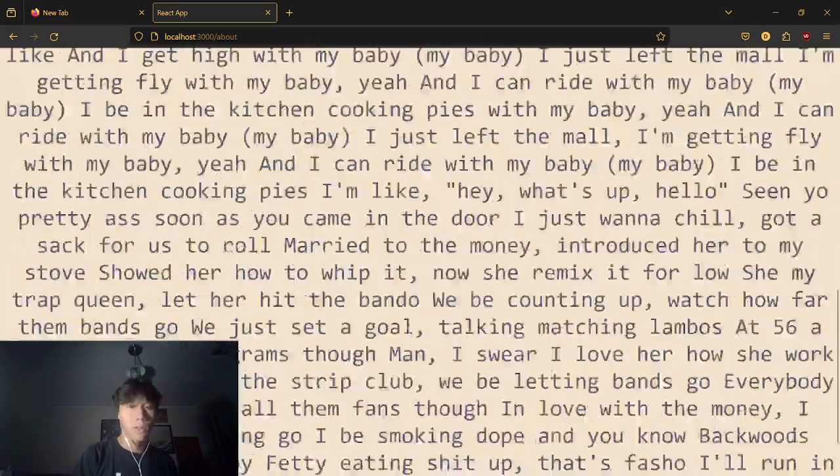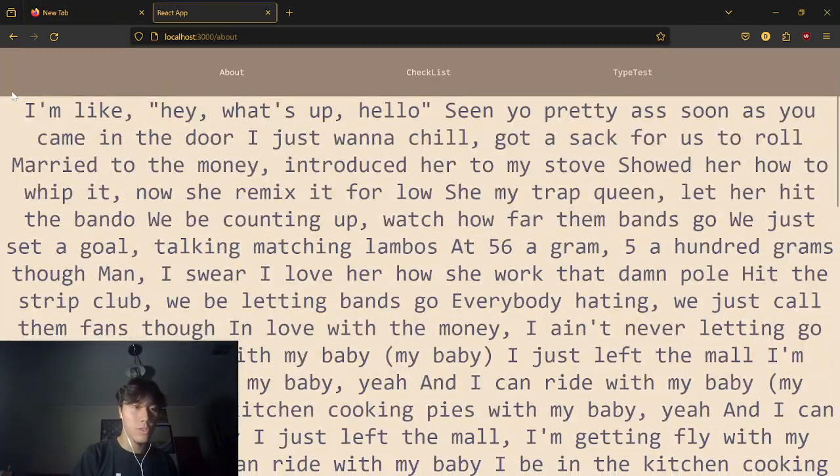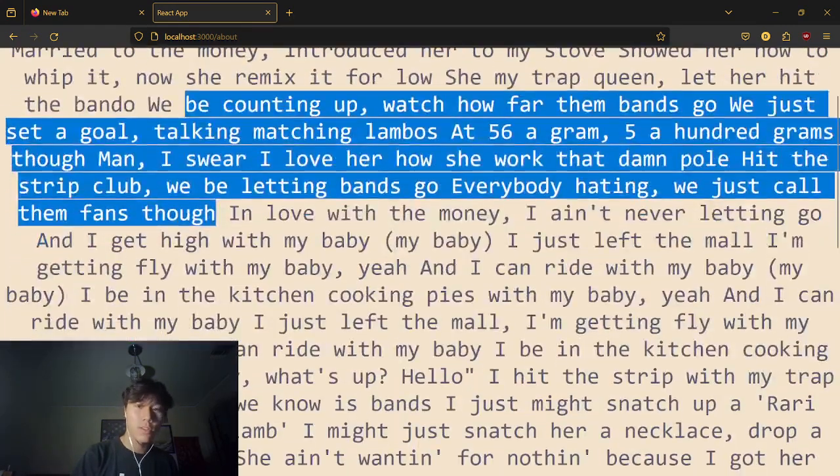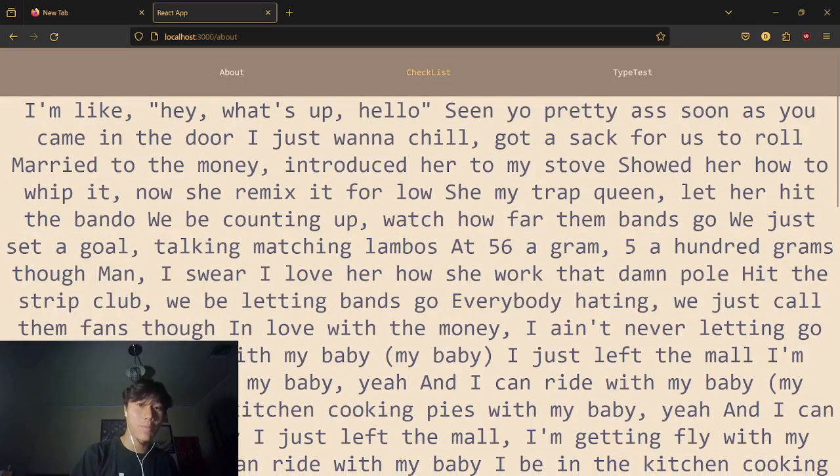And the about is a red herring. It's just lyrics to Trap Queen. I was just playing around with the nav bar. But I think this sums up Trap Queen by Fetty Wap.